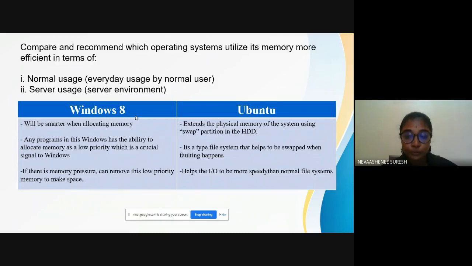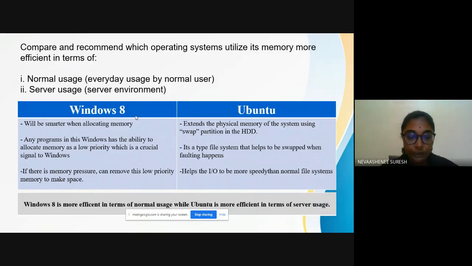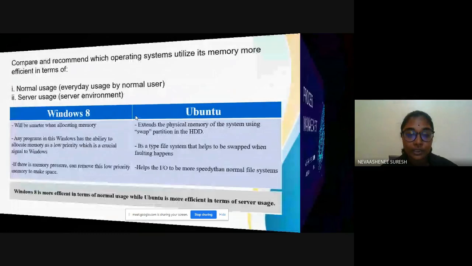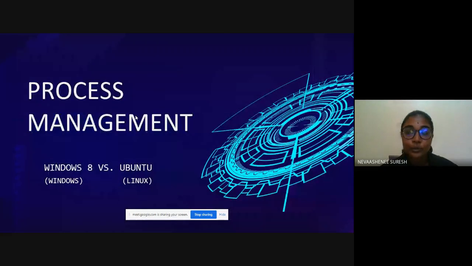When it comes to Ubuntu, it extends the physical memory of the system using a swap partition on the HDD. It's a type of file system that helps with swapping when faulting happens. It also helps the input and output to be speedier than a normal file system. So in conclusion, Windows 8 is more efficient in terms of normal usage and Ubuntu in terms of server usage.